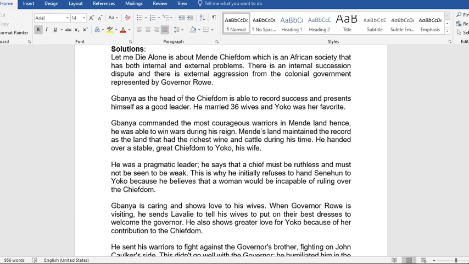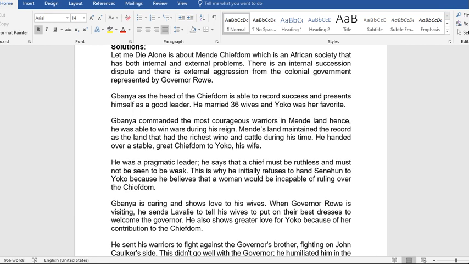Solutions. Let Me Die Alone is about Mende Chiefdom, which is an African society that has both internal and external problems. There is an internal succession dispute, and there is external aggression from the colonial government represented by Governor Rowe. That is relating the question to the theme of the text. Now, identification of Banya.